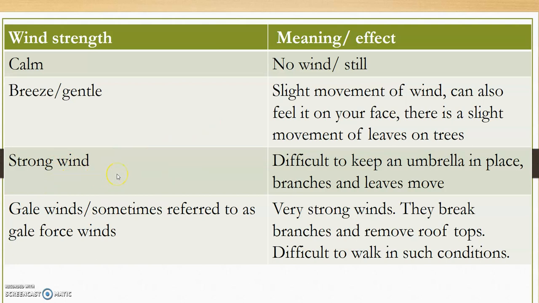When we talk about strong winds, we are talking about those winds that make it difficult for you to keep an umbrella in place. So you open your umbrella and it's blown in all directions, and it's actually not wise to open an umbrella. This is when all our umbrellas get broken, when we have strong winds. And then if you look at the branches on that particular day where there's a strong wind, the branches and the leaves are moving in all directions.